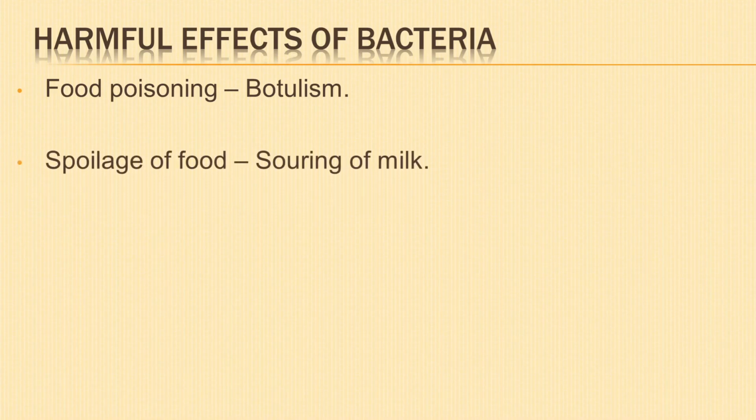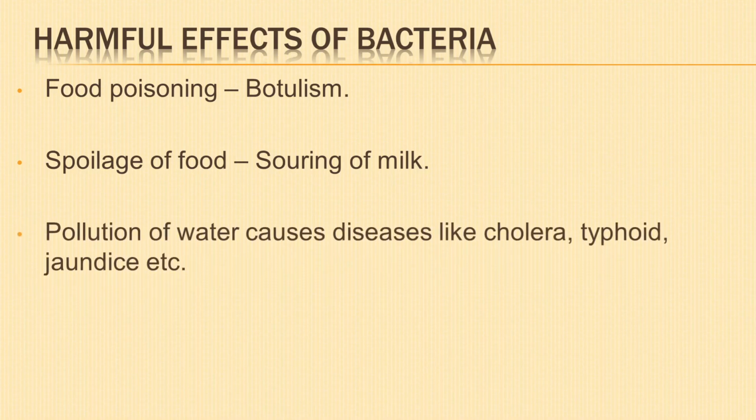Spoilage of food, souring of milk caused by lactobacillus, salmonellosis in poultry and egg are some examples. Pollution of water. Many pathogenic bacteria pollute water and cause diseases like cholera, typhoid, jaundice, etc.